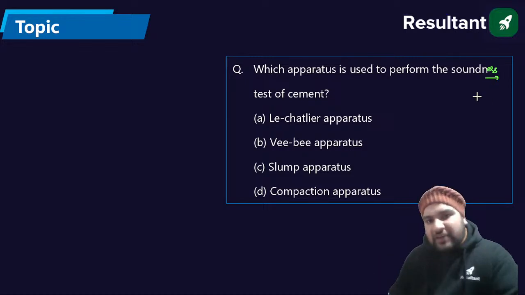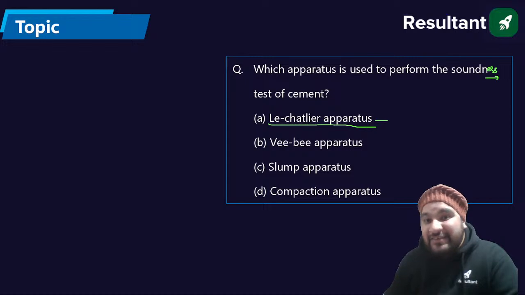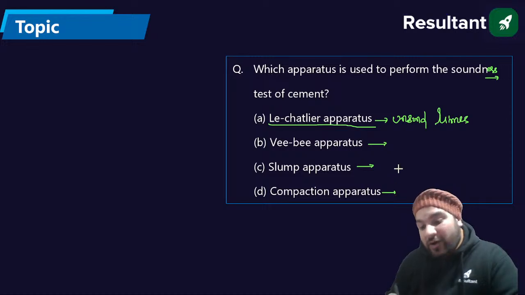Okay, so the soundness test is performed by Le Chatelier's apparatus, which gives the unsoundness due to lime only. The VB test, slump test and compaction test are all used to assess the workability of the concrete, guys.